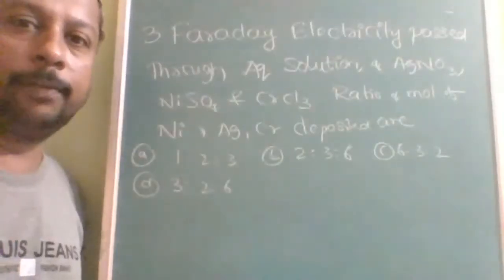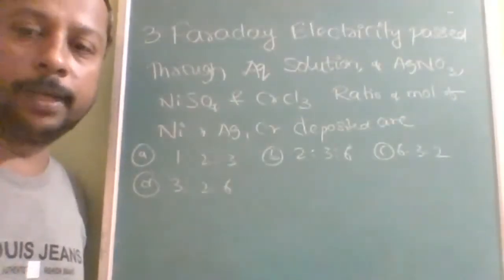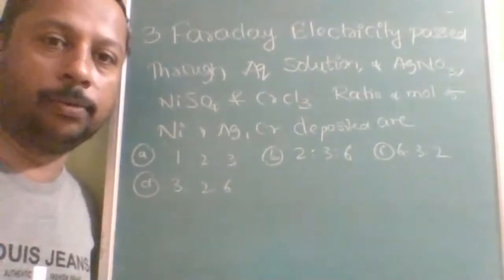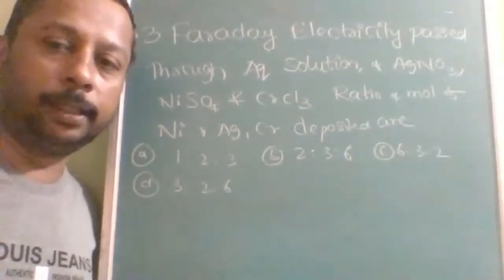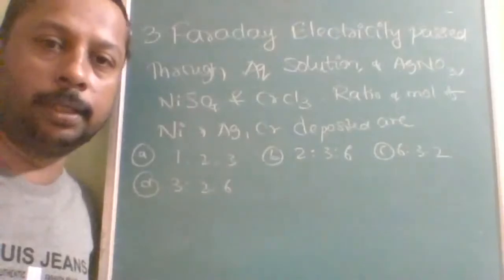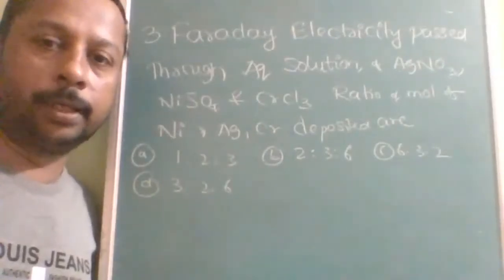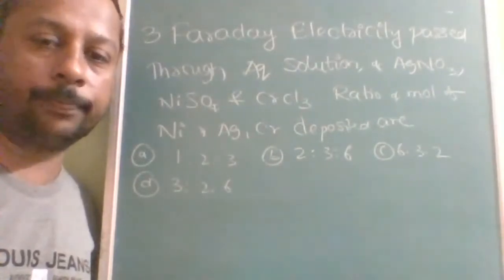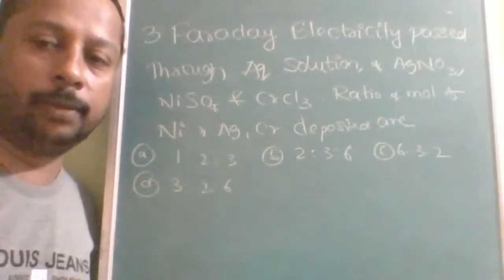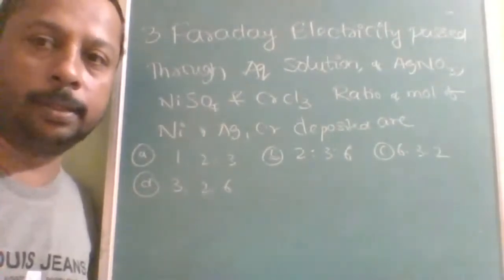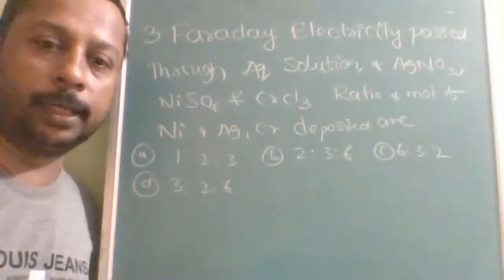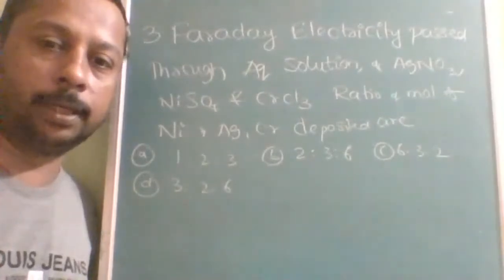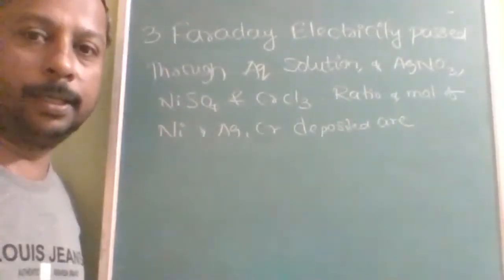Okay, next question: 3 Faraday electricity, not 1 Faraday, 3 Faraday electricity is passed through aqueous solutions of AgNO3, NiSO4, CrCl3 simultaneously, so all three get the same charge. The ratio of moles of nickel, silver, and chromium deposited is. So in this question you need not worry about the options. If you are perfect in the concept of Faraday's second law of electrolysis, then even options are not required. You can find the ratio.